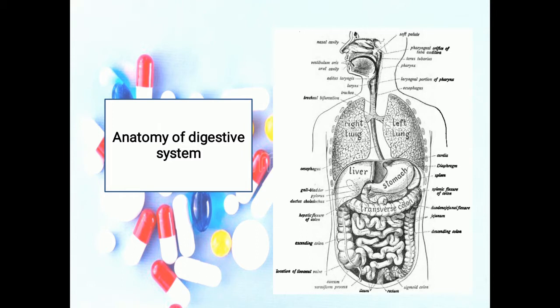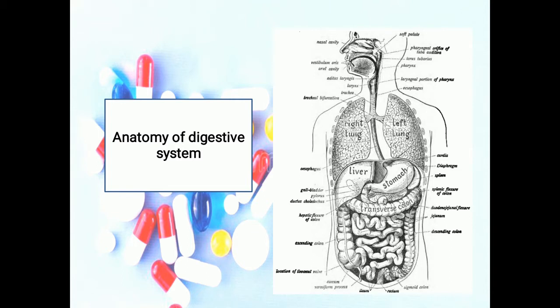In a living person, it is much shorter because the muscles along the wall of GIT organs are in a state of tonus. The accessory digestive organs include the teeth, tongue, salivary glands, liver, gallbladder, and pancreas. Teeth aid in the physical breakdown of food, and the tongue assists in chewing and swallowing.